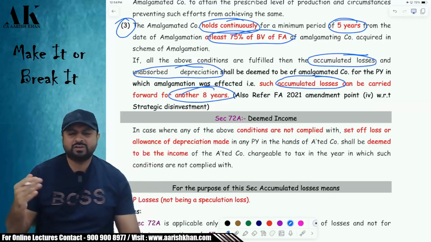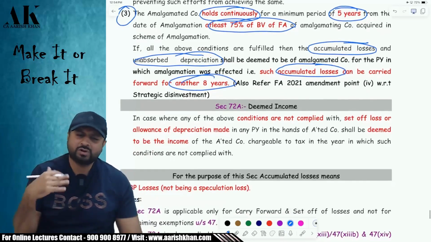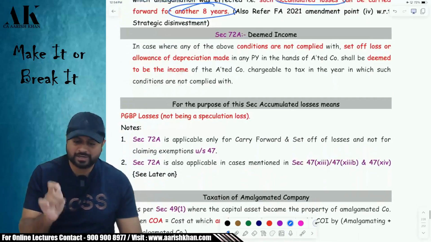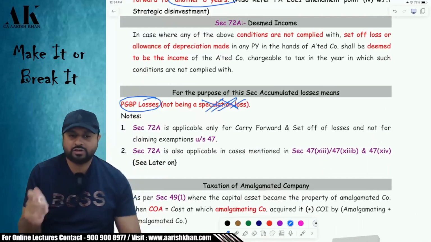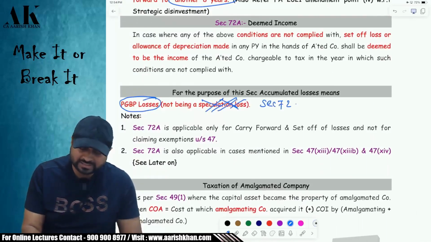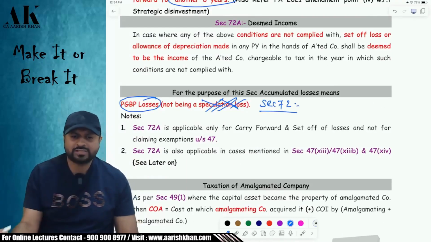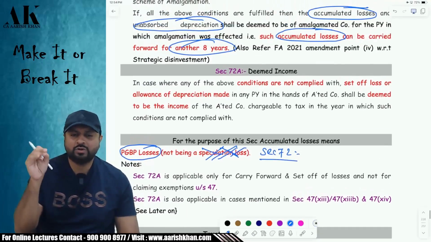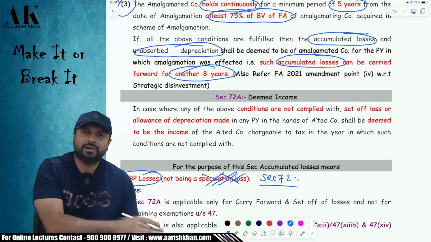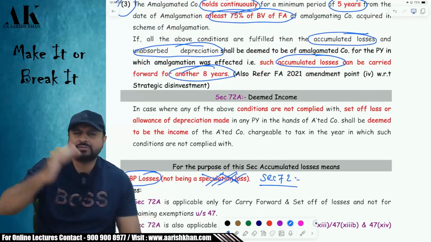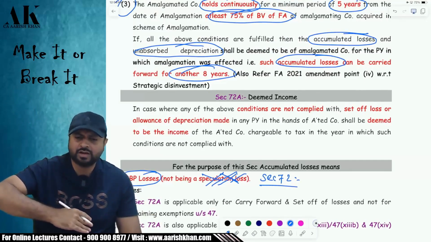Sir, what does accumulated loss include, sir? Will it include all kind of losses? Don't be under a wrong impression. It will only include PGBP loss. That too, it will not be non-speculation loss. It is only a loss which is covered in section 72. Not all losses are covered. Only section 72 non-speculation PGBP losses will be covered, which will be carried forward by the amalgamated company for another 8 years, and unabsorbed depreciation can be carried forward for infinity.